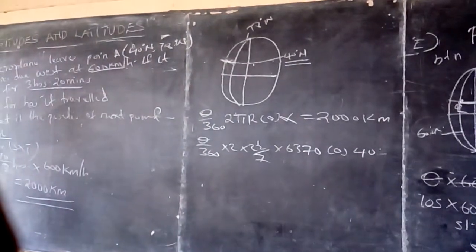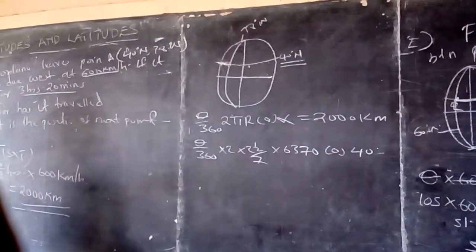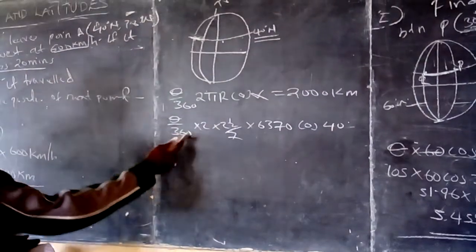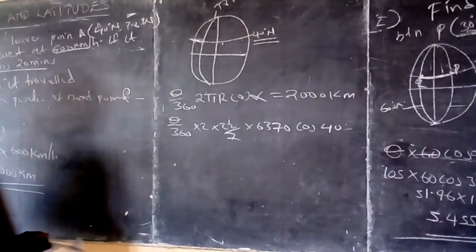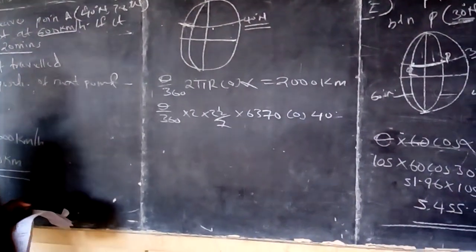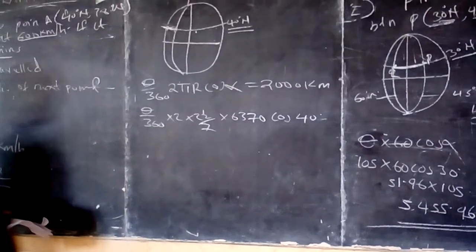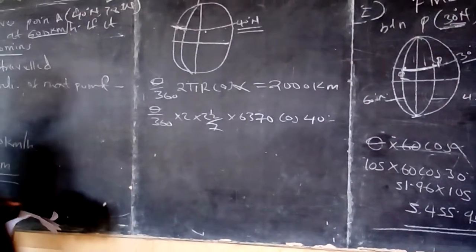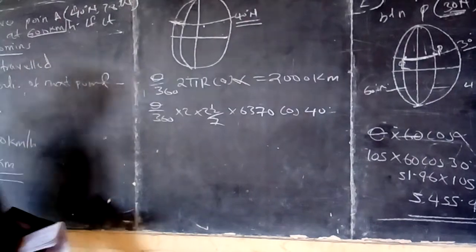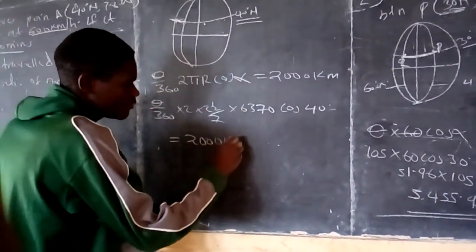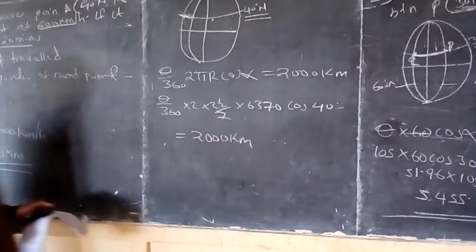Now, if you calculate all of this, it will give me theta. And all of this here is equal to 2000 kilometers.